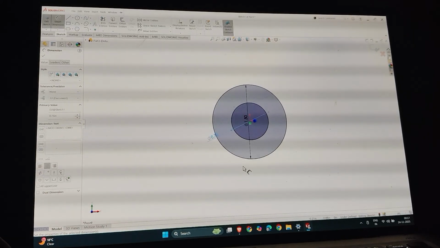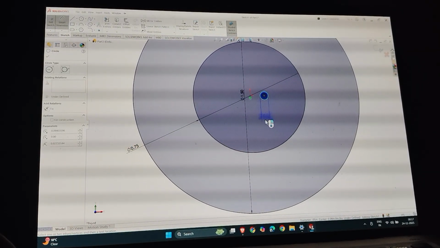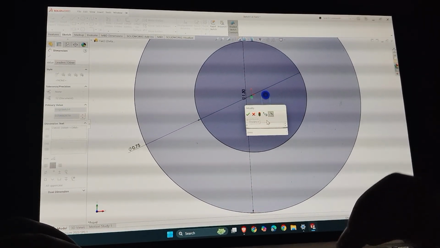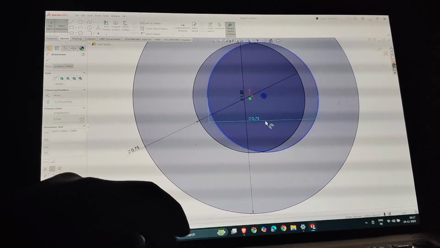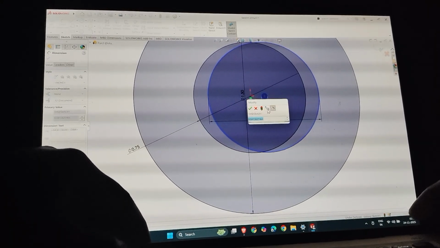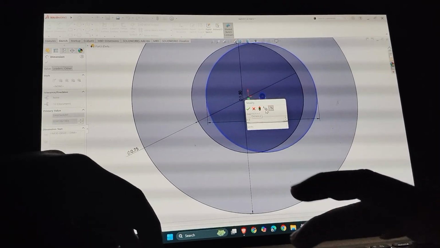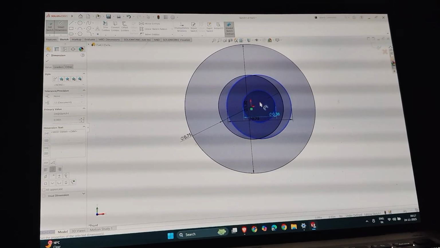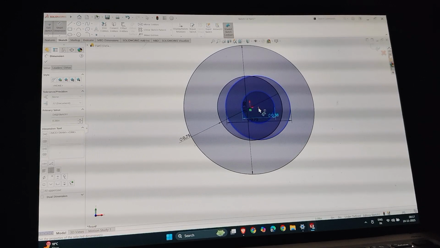Now select another two circles, make it 0.75, 0.75. Do this 0.38, 0.38, and actually from the start, a measurement mistake was happening. So fix it.